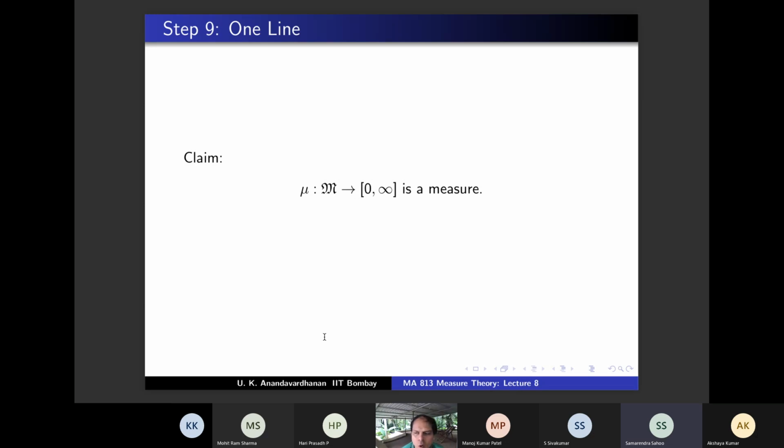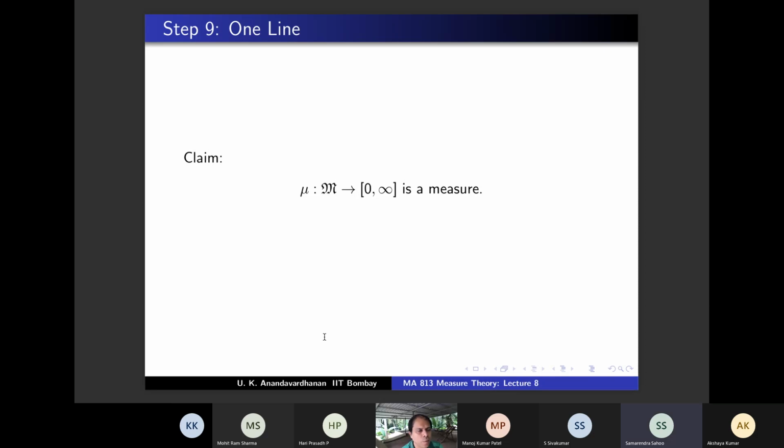But if mu of E is finite, then all the E_i also will have finite measure, no? Yes, by monotonicity. So the E_i have finite measure, and E, which is the union, also has finite measure. So what do you know from step 4? No, step 8, the last step, the characterization. E has finite measure, E_i also have finite measure. The E_i are in M and the E_i have finite measure. Therefore, by the characterization step, E_i belong to M_F, and E also belongs to M_F, because E also has finite measure.